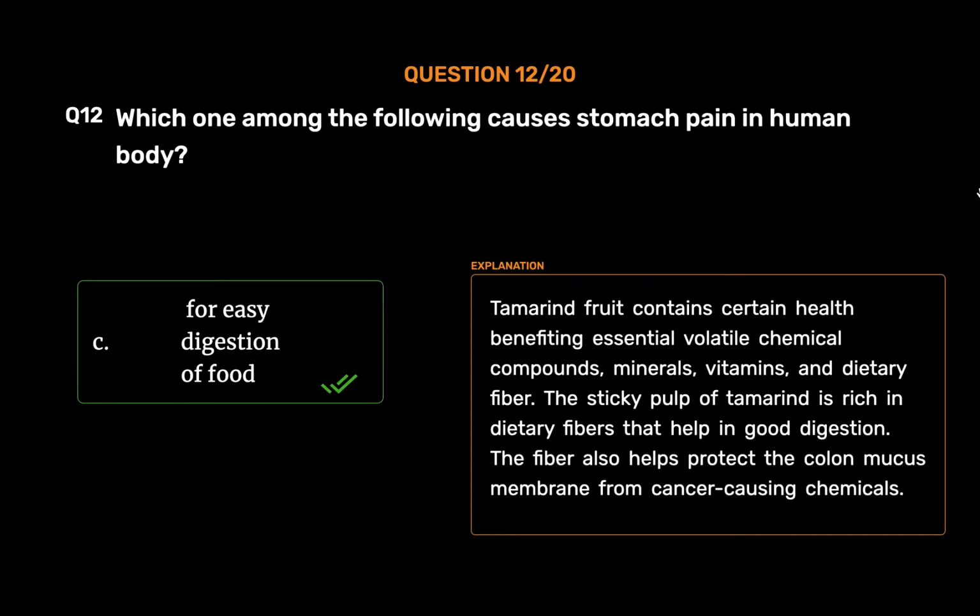Tamarind fruit contains certain health-benefiting essential volatile chemical compounds, minerals, vitamins, and dietary fiber. The sticky pulp of tamarind is rich in dietary fibers that help in good digestion. The fiber also helps protect the colon mucous membrane from cancer-causing chemicals.